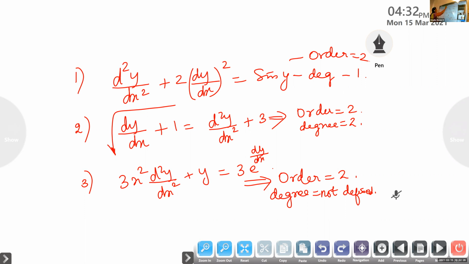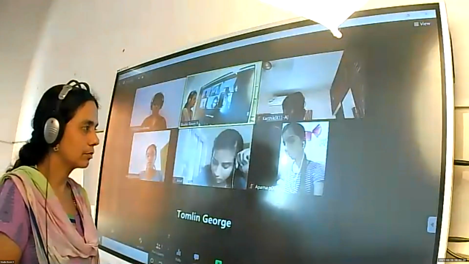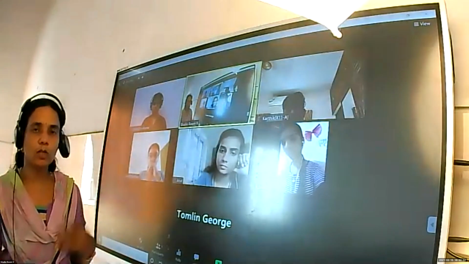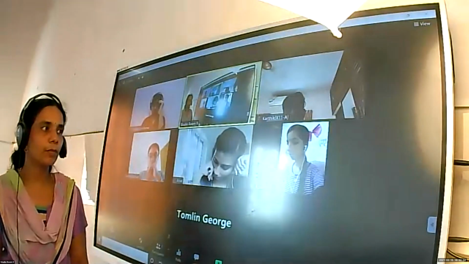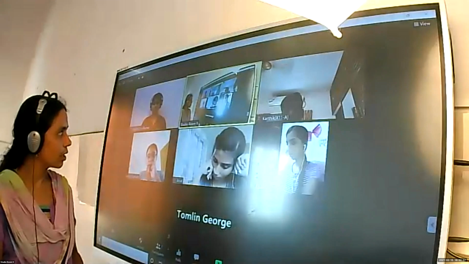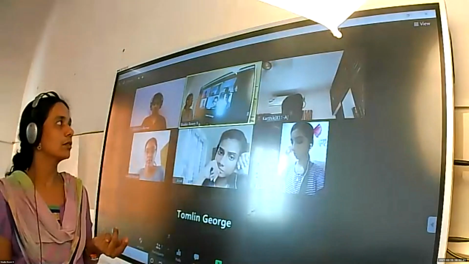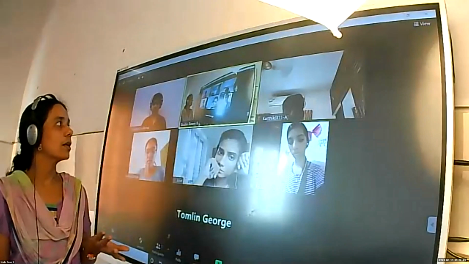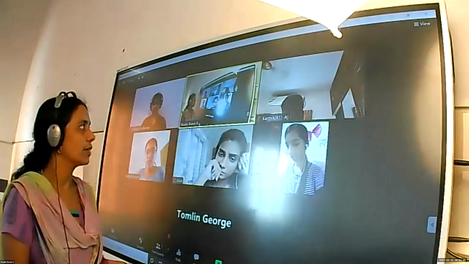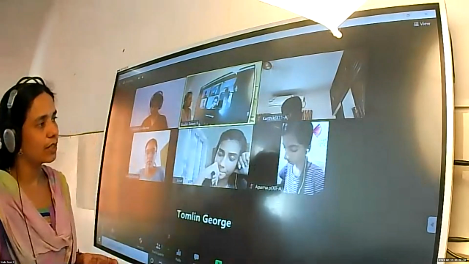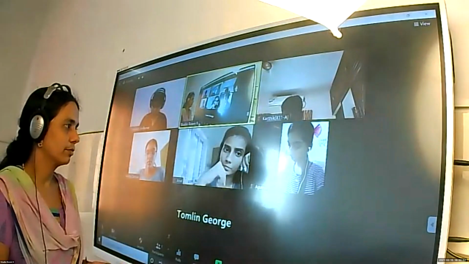Okay, children? So now we have understood what is meant by differential equation, what is the order, and what is the degree. Now suppose you are given a differential equation. We know that for every equation we can find a solution. Next is what is meant by a solution of a differential equation. That's what we are going to learn.